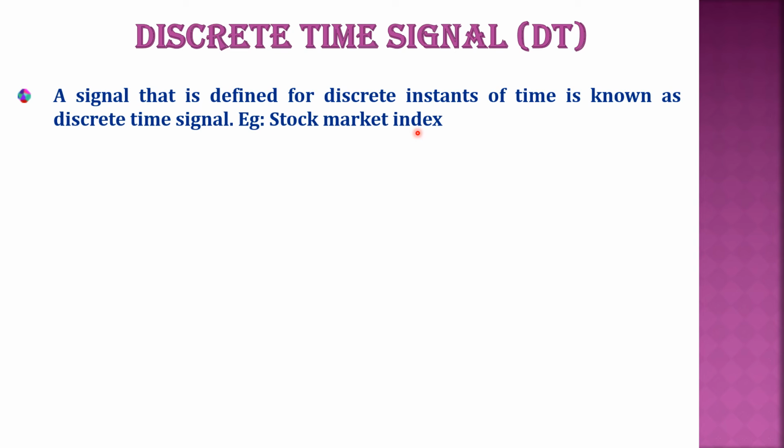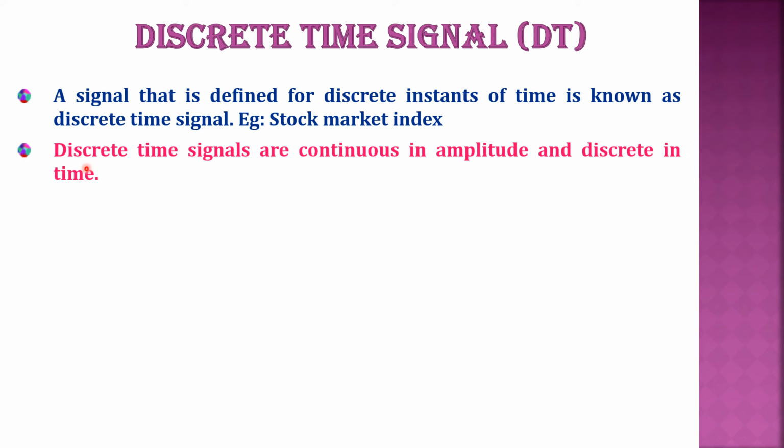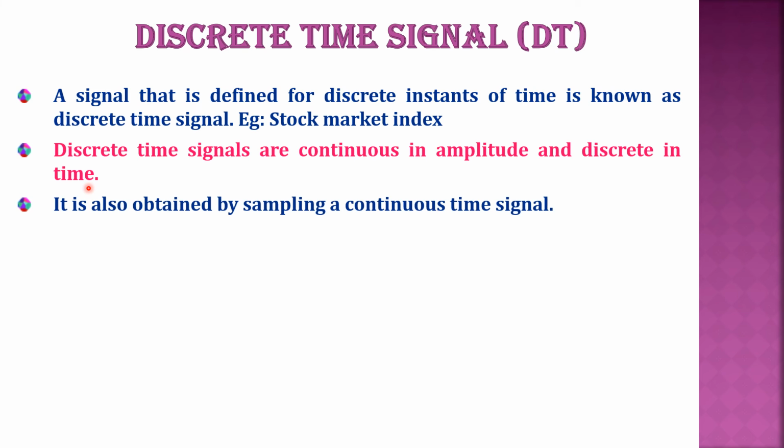The same way, temperature recordings of a city: they will be taken at 6 o'clock, at 10 o'clock, at 12 o'clock, at 3 o'clock, at 6 o'clock. So all these are examples of discrete time signals. Here discrete signals are continuous in amplitude but discrete in time, which means that only for discrete instances of time you specify the amplitude. It is obtained by sampling a continuous time signal.